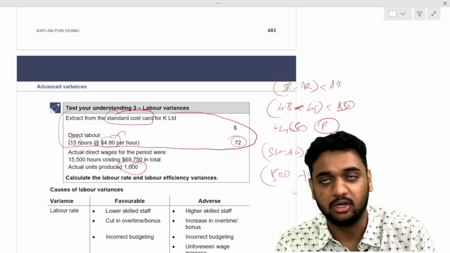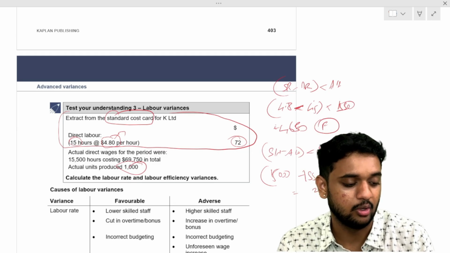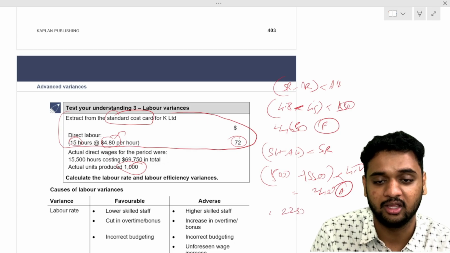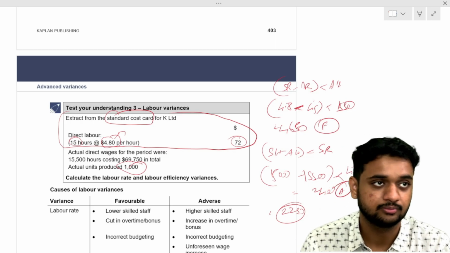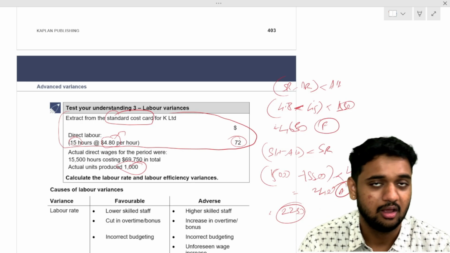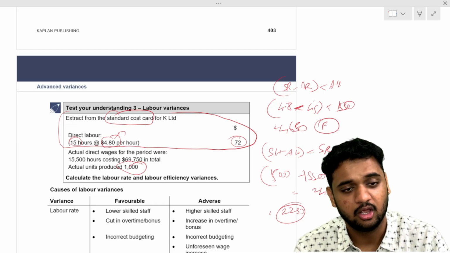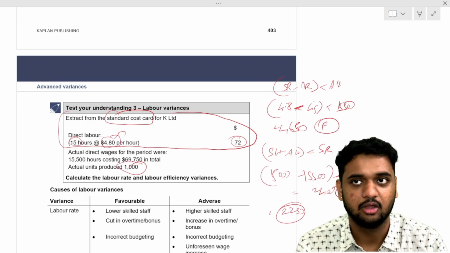Add both: 4,650 minus 2,400 gives 2,250, a positive variance. Total labor variance is 2,250 positive. Understood? Yes or no? Understood material variance? Understood labor variance? Yes, sir.